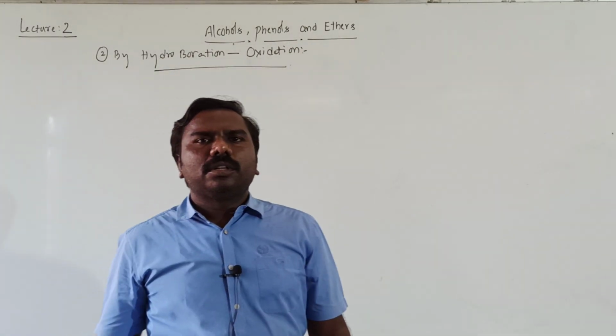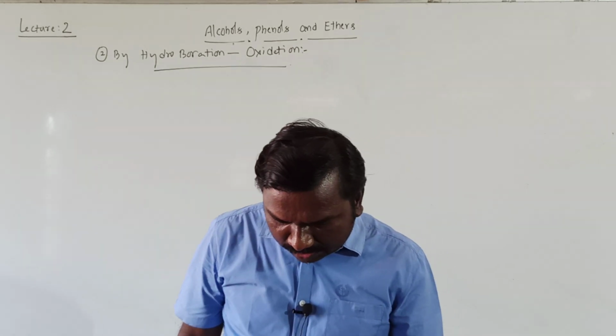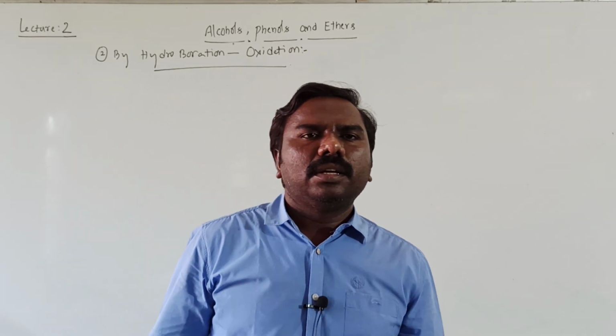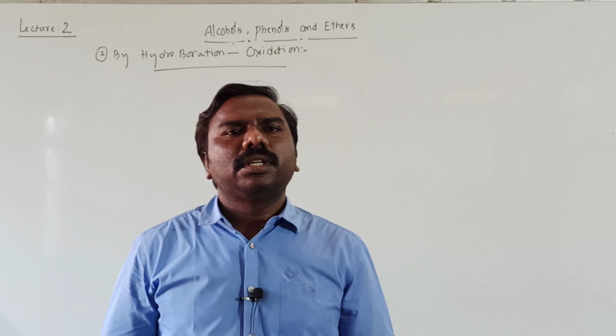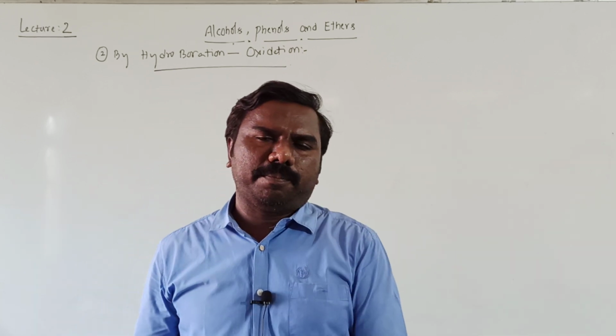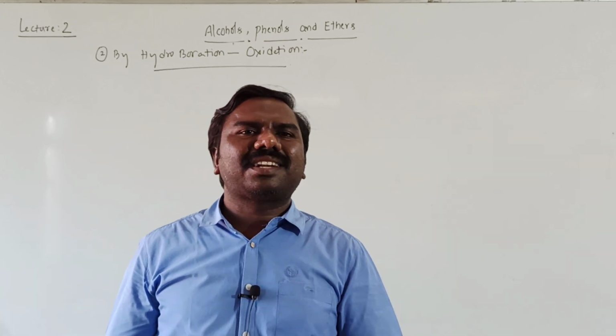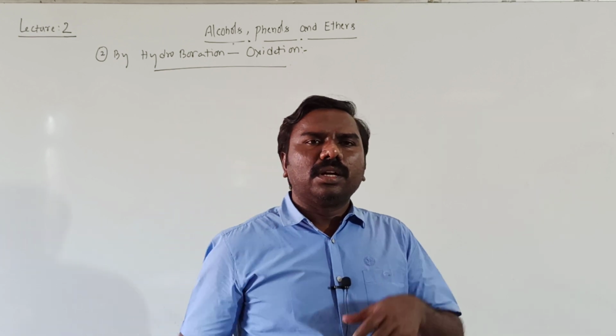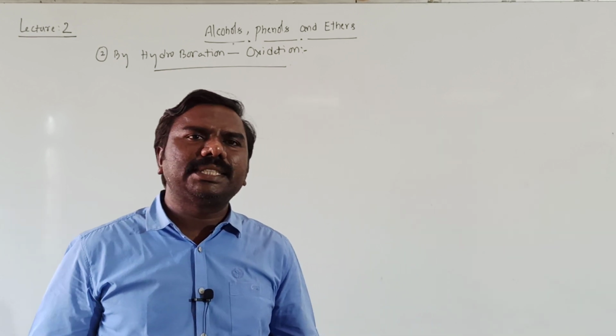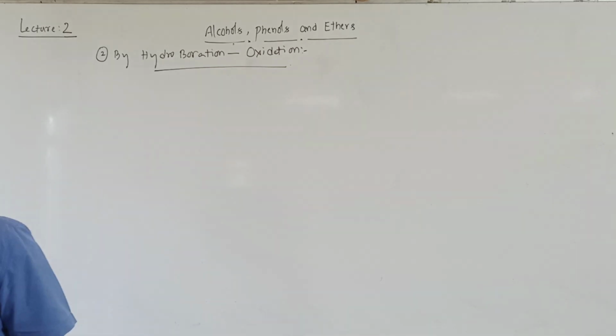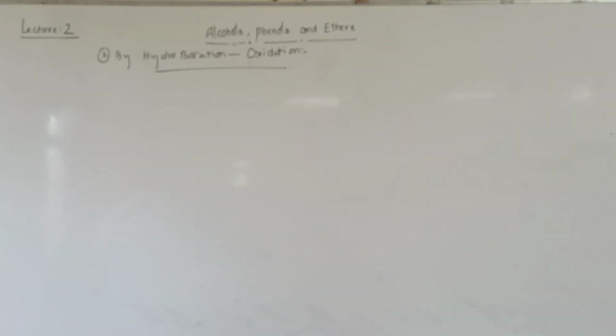Now, if you take unsymmetrical alkenes, they undergo a reaction with the diborane, then form trialkyl boranes. These boranes on hydrolysis give alcohols. This is the statement. Alkenes give trialkylboranes, oxidized to alcohol by hydrogen peroxide.